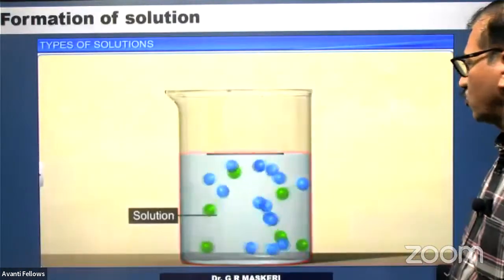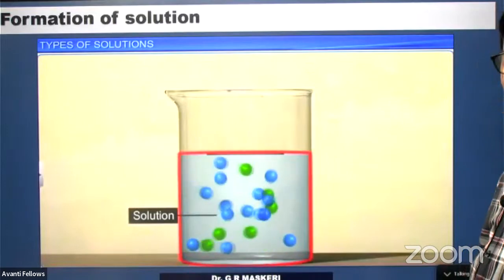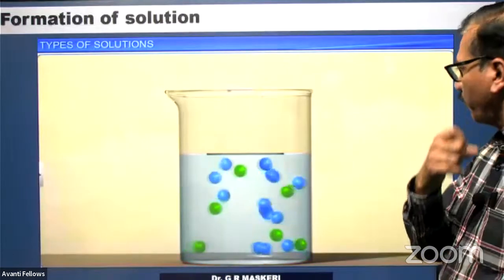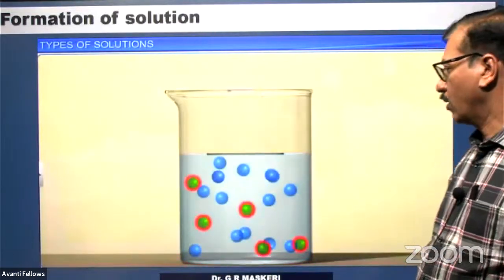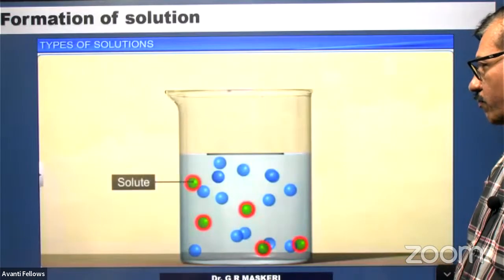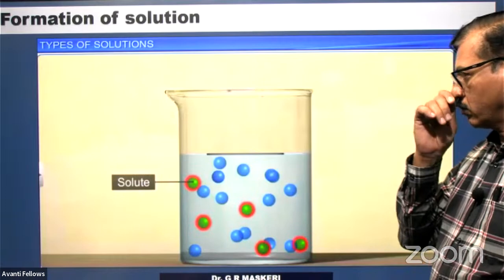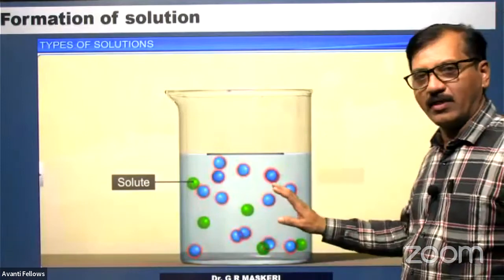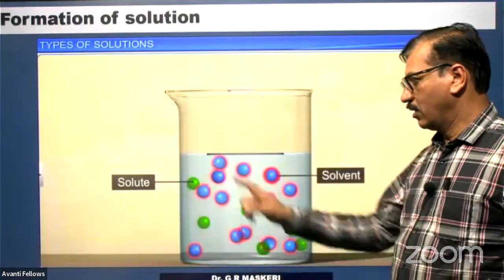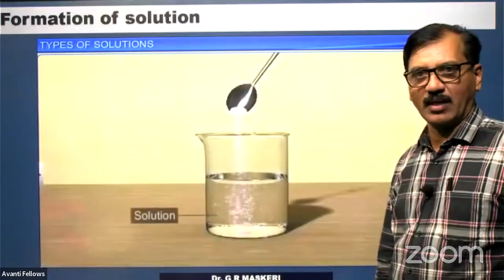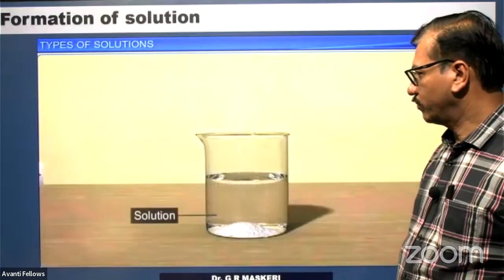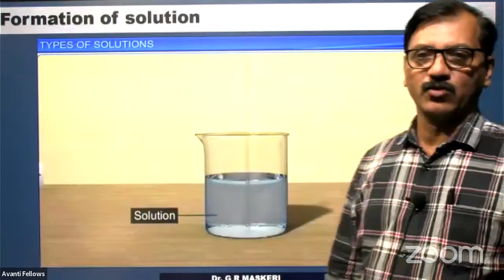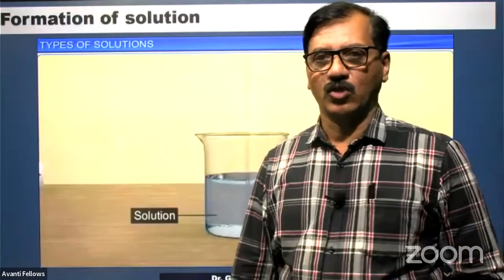Now, the formation of solution. How exactly does this happen? The component present in a smaller quantity is known as the solute or the dissolved substance. The component present in a larger quantity is known as the solvent or the dissolving substance. This is how the components are defined. Solute in a solvent is called a binary solution. In a binary solution there are only 2 components, solute and solvent.